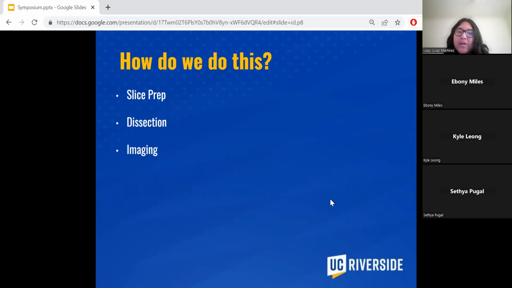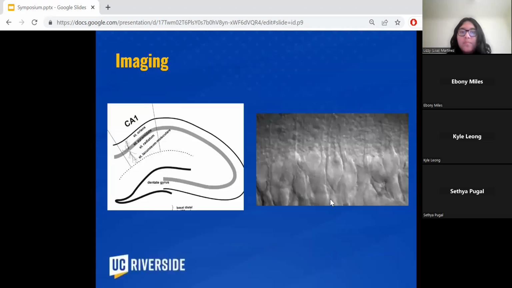So how do we do this? It's divided into 3 steps. We first have the slice prep. Slice prep is making sure that once you bisect the brain slices, they're ready to be put into the microscope, and making sure they don't die during the process. Once we do that, then we can actually do the dissection, where you dissect the mouse's brain, and then we carry it over for imaging, which we use a software called ImageJ.